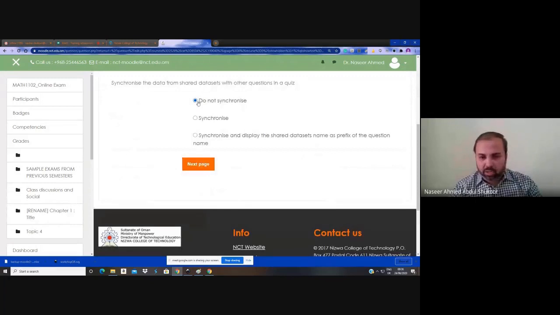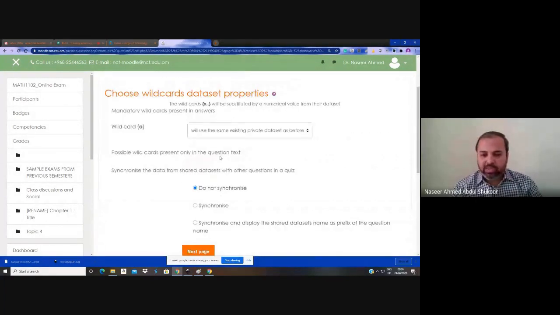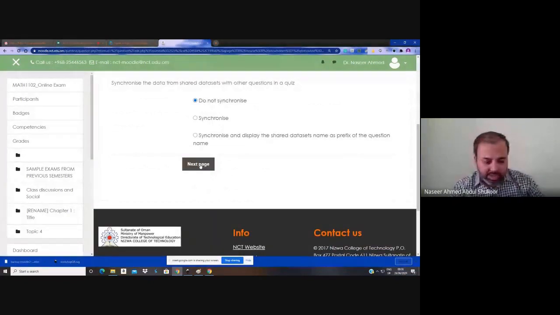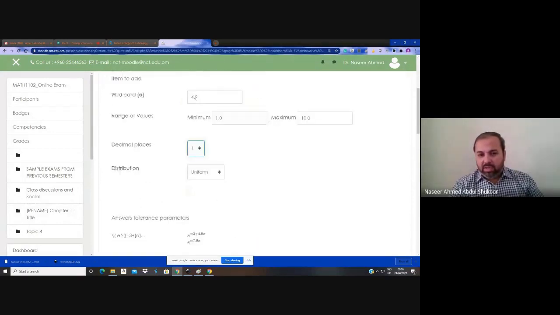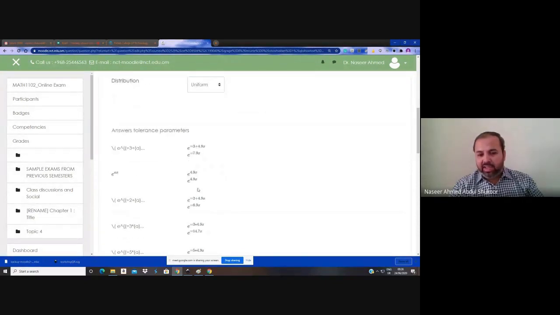This is also default. Don't synchronize. So it means in this place, don't change anything in this page. Then the default variable declaration here is from 1 to 10, and the decimal value is 1 here. So that's why the wildcard value took 4.9. So it displays the answer here for e power 3 plus 4.9x.